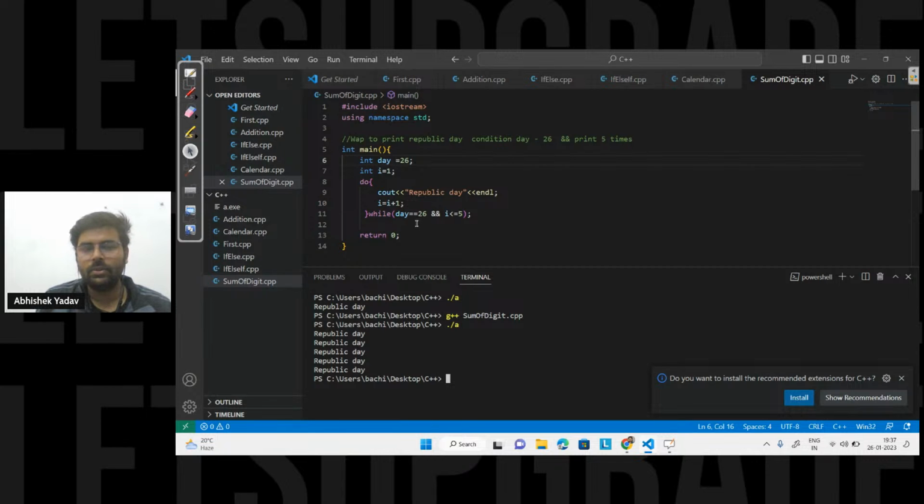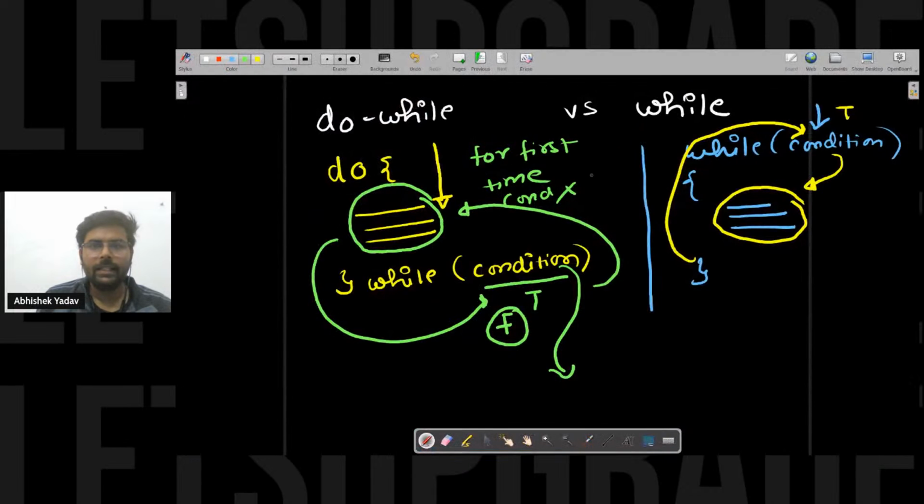So my first condition is true and my second condition is also true till i is less than or equal to 5. The moment the value of i becomes 6, I will move out of the do while part, right? Simple. So let's move to the next loop, that is my for loop.